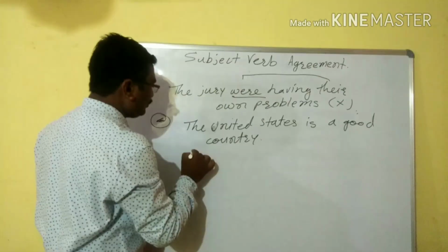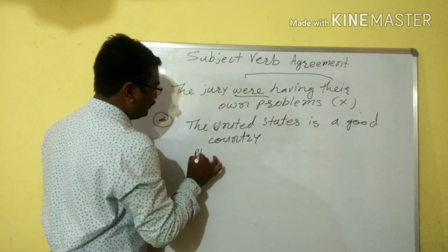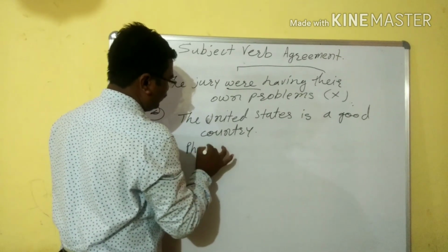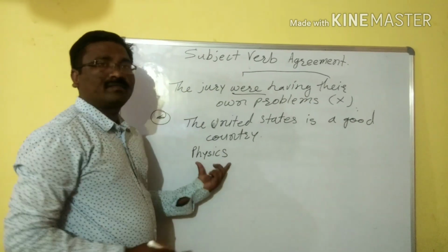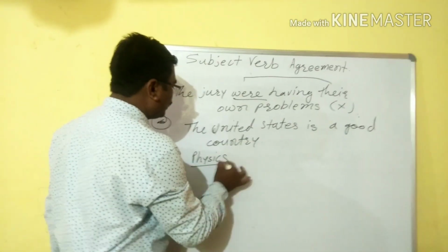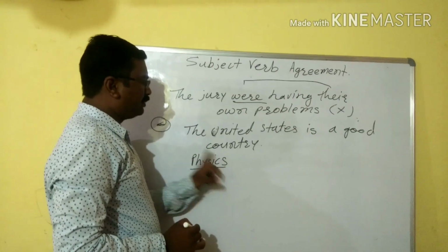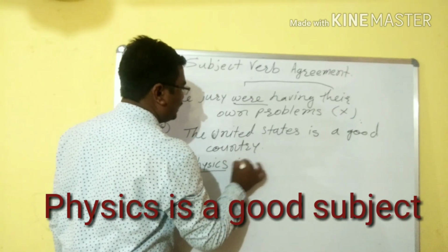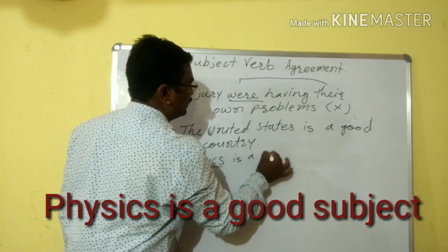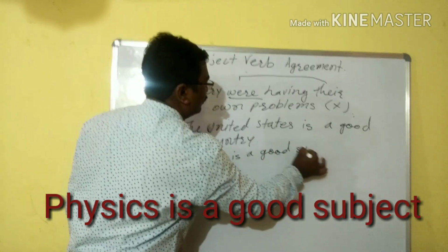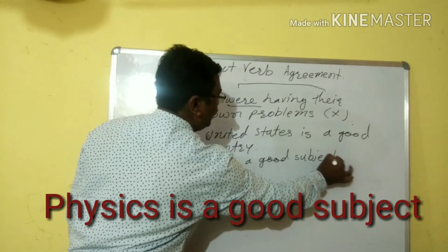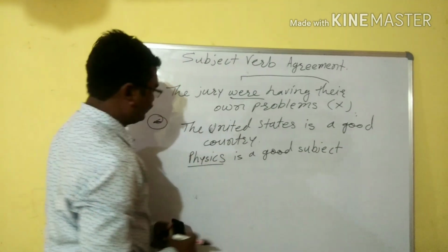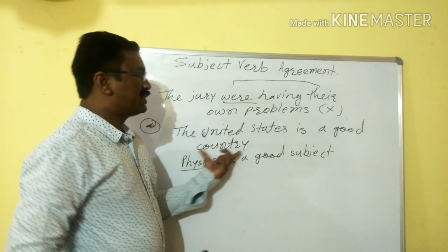Even we will find physics. Some students may think, yes, there is an s form, so is it plural? No, it's singular. Physics is a good subject. Book names are also there.